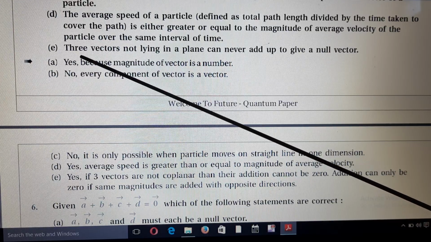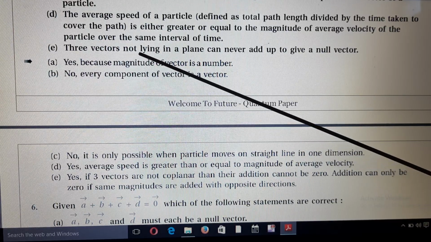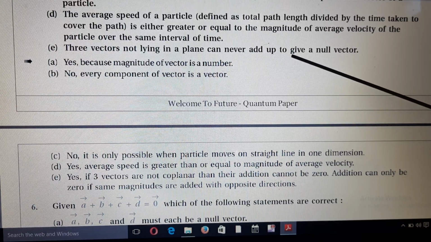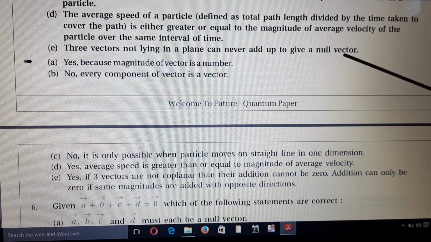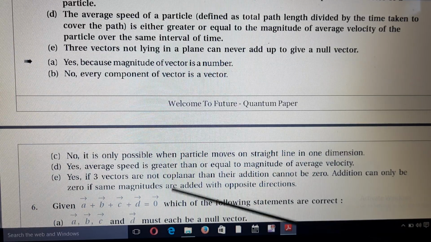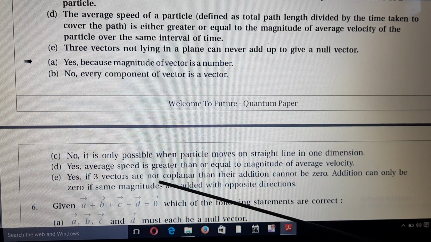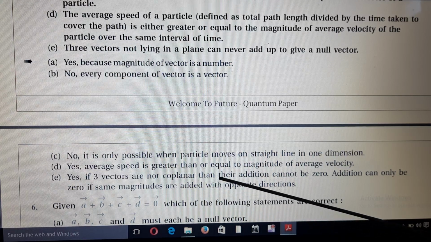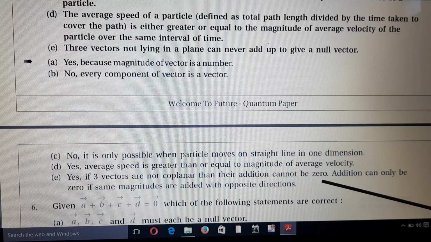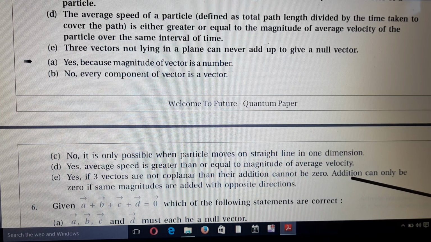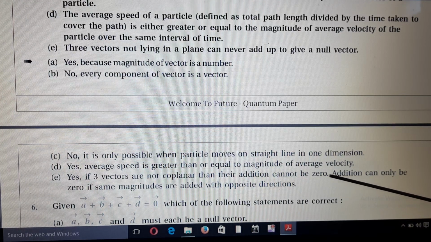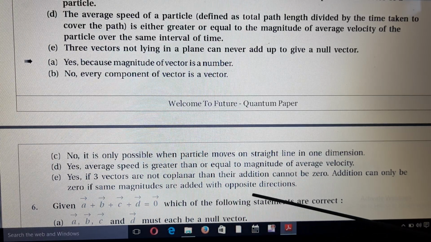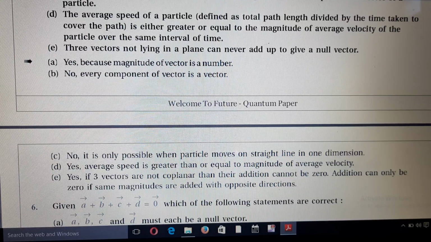E. Three vectors not lying in a plane can never add up to give a null vector. Yes, if three vectors are not coplanar, then their sum cannot be 0. The sum can be 0 only if equal magnitudes are added in opposite directions.